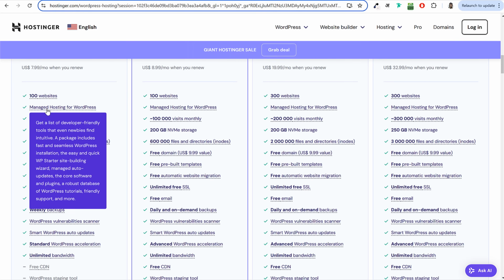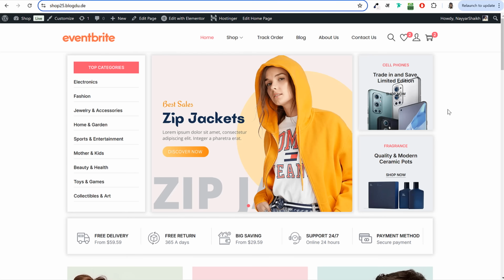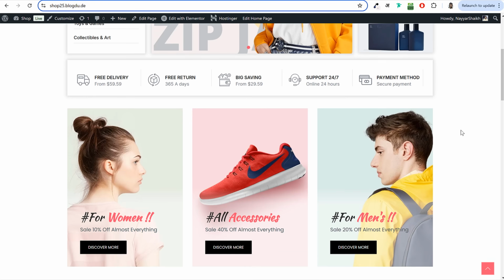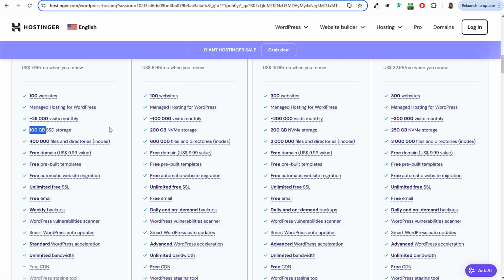Then after that, you can see this is managed hosting for WordPress. 100 GBs of SSD storage, super fast SSD servers are used over here. So if you see the total file size of this website that you see on your screen, this is a complete e-commerce website, the complete size is just 100 MBs, in fact less than that. So basically in 1 GB you can create 10 websites like this. And here you're getting 100 GBs of SSD storage.